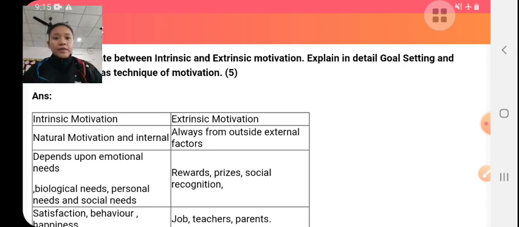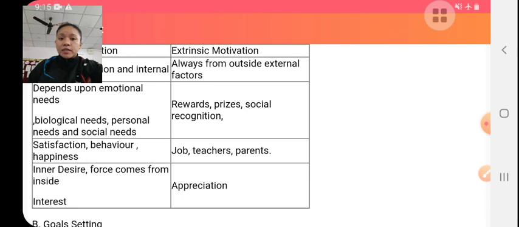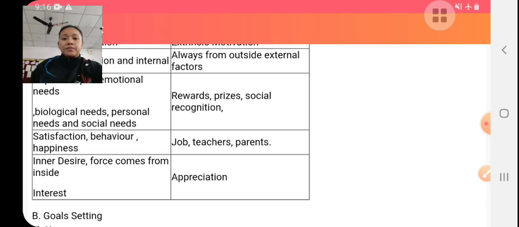So the difference between intrinsic and extrinsic motivation: first, intrinsic motivation is natural and internal. Extrinsic motivation is external, it comes from outside factors. Intrinsic motivation depends upon emotional needs, biological needs, personal needs, social needs, but external motivation depends on things like reward, prize, social recognition, etc.